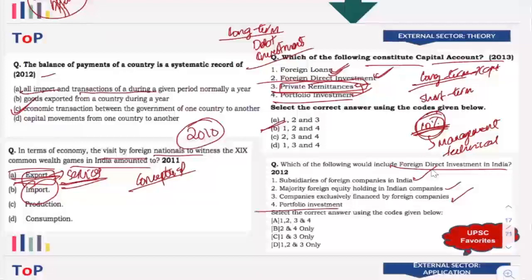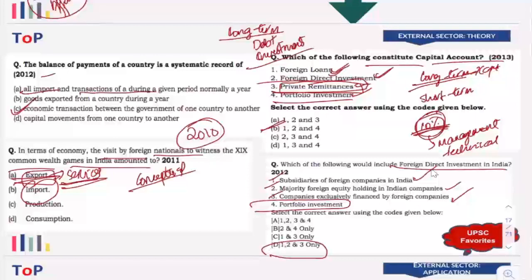Now, portfolio investment. What is the nature of portfolio investment? They're only providing capital. Their main aim is to create capital gains, such that they invest a particular amount, and after 1 or 2 years, their capital grows, they take it back, they earn capital gains and they go back. They are not interested in transferring technology, building assets, expanding the business or earning more profit. The major aim is just investments. They do not actively take part in the operations. Okay, so here 1, 2, and 3 is the answer. Answer is option D.